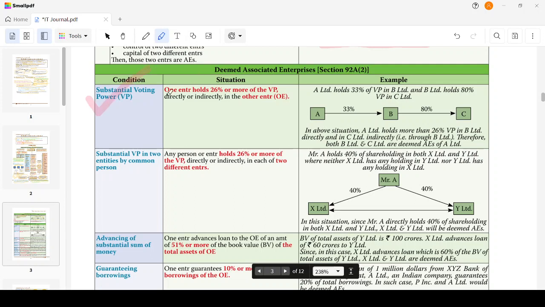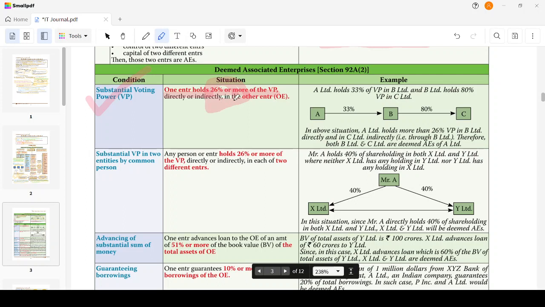Substantial. One enterprise holds 26% or more of the voting power directly or indirectly in another enterprise. So if one enterprise holds 26%, substantial here would mean 26 or more. Why is it substantial? Let me explain.